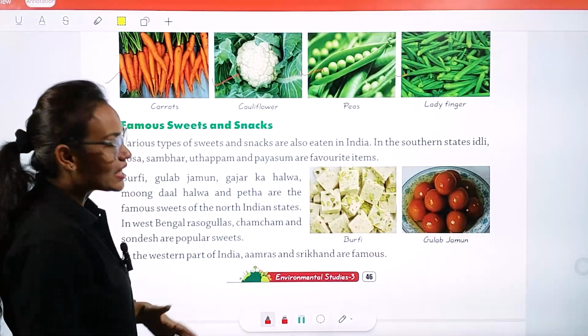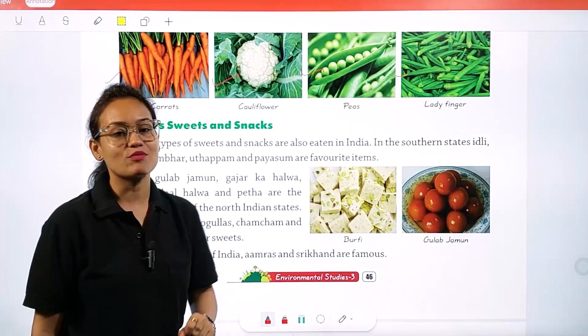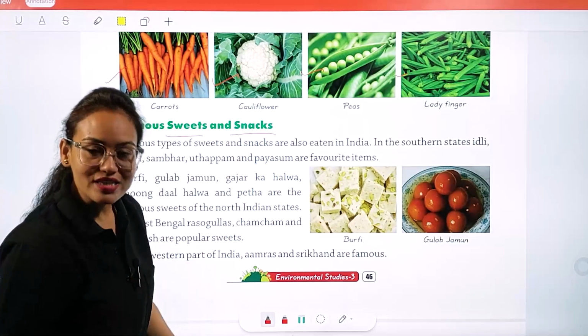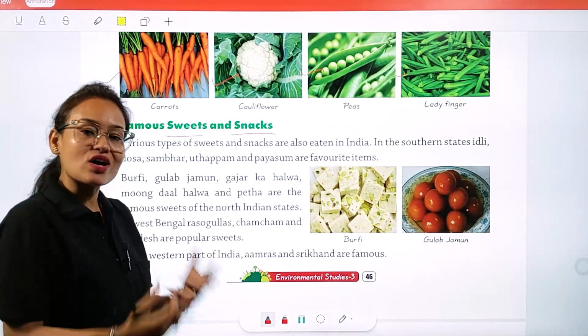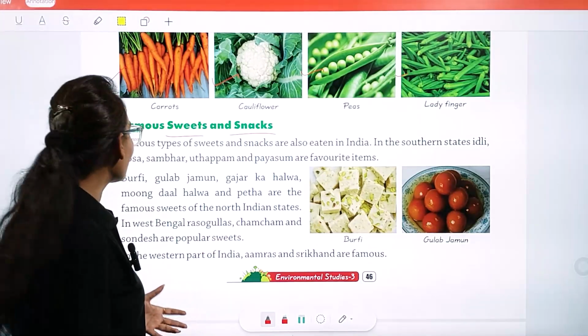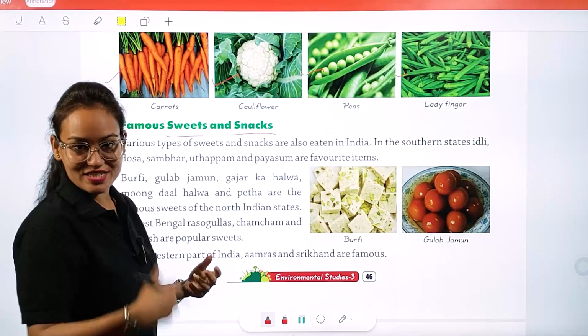India is also famous, apart from fruits and vegetables, for its sweets and snacks. Okay, so the sweets and snacks of our India are once again worldwide popular. Okay, so let's have a look. Various types of sweets and snacks are also eaten in India.